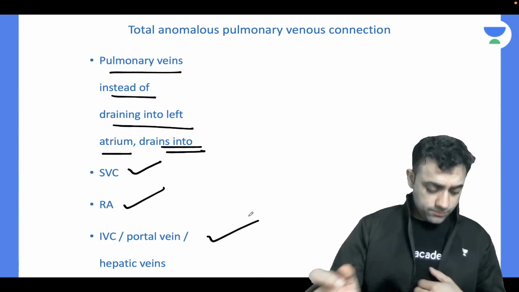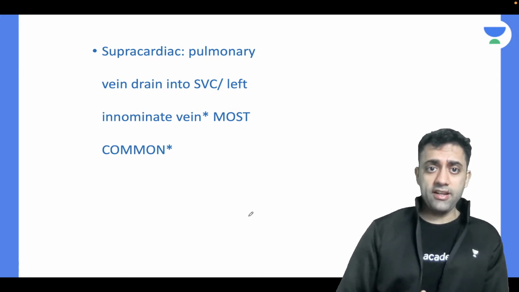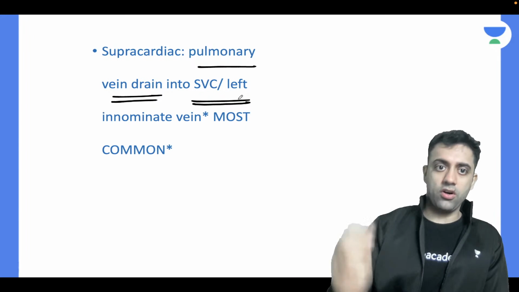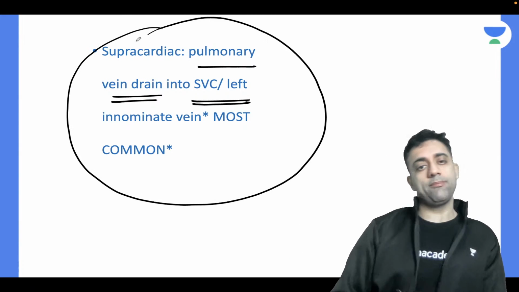Okay. So now, if the pulmonary veins drain into the superior vena cava, that is the most common type of TAPVC.